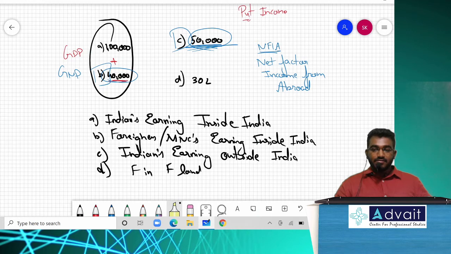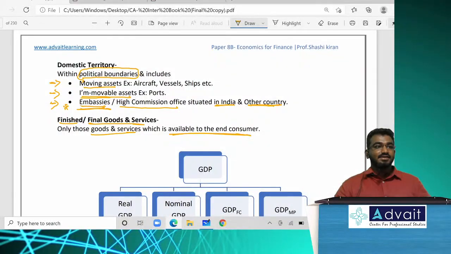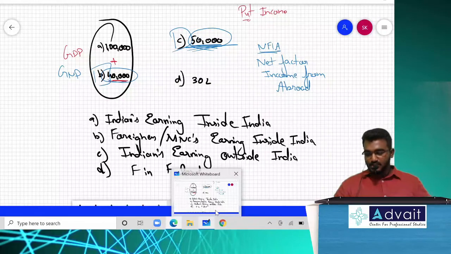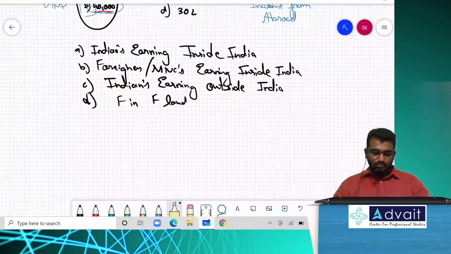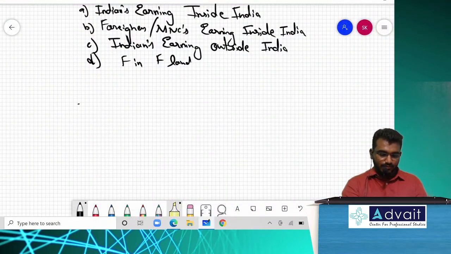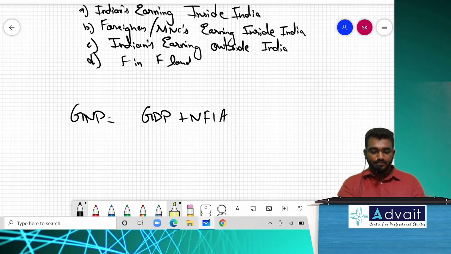And below this, leave one line space and write down what GNP is. GNP is equal to GDP plus NFIA. GNP will be GDP plus NFIA.